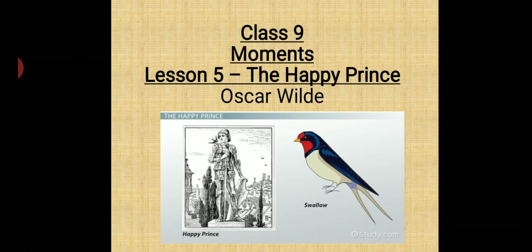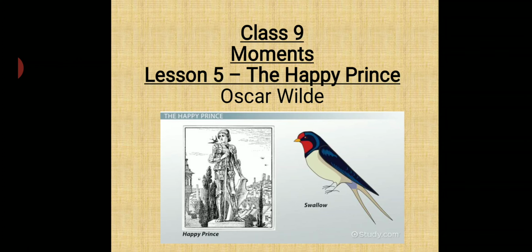The bird becomes friendly with the prince and tries to make him happy by assisting him in his desire to ease the suffering of others. It plucks out the ruby, the sapphire, and other fine jewels from the statue and delivers them to those who are poor and needy. So in this lesson, we will find 2 characters, that is the prince and the swallow.